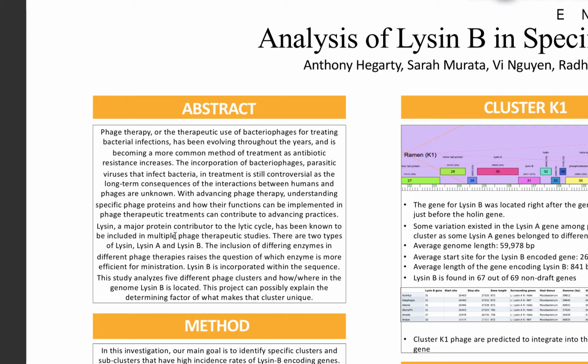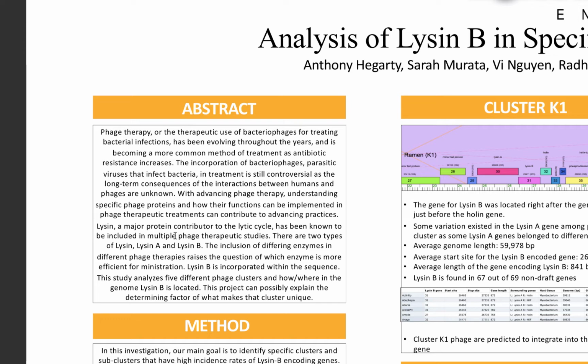There has been major research on specific proteins called lysins. These proteins degrade the host cell wall during the lytic cycle. Knowledge about these proteins is specifically useful for phage therapy, since the goal of phage therapy is to destroy a bacterial infection. If whole phages were used, it could introduce a viral infection as well. This is why using the lysins is important in phage therapy, as they could just degrade the bacterial infection.